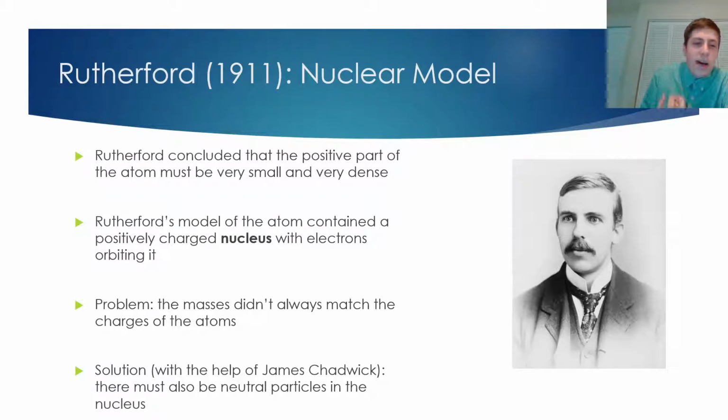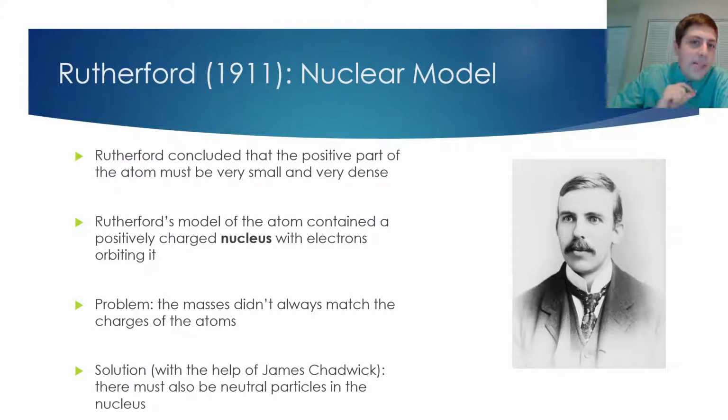So in other words, Rutherford's model has this small, positive, dense nucleus at the center of the atom, and then there's a lot of empty space, and then there are electrons around the outside orbiting it that make up the outer boundary of the atom. And so those alpha particles can just pass right through. They can just barrel through those negatively charged electrons on the outside, no problem, because that's mostly empty space, and the electrons are very, very tiny. But if they happen to hit the small, dense, positive nucleus, that's when they would bounce back. But there was a very, very small chance that they did because the nucleus is so small.